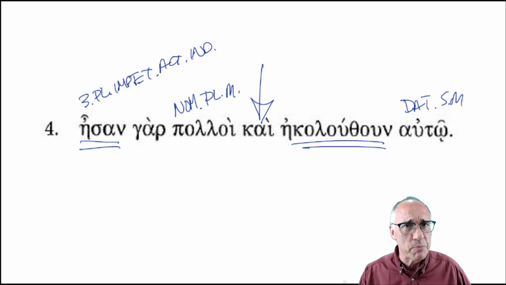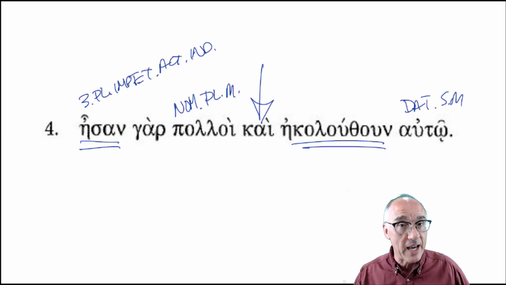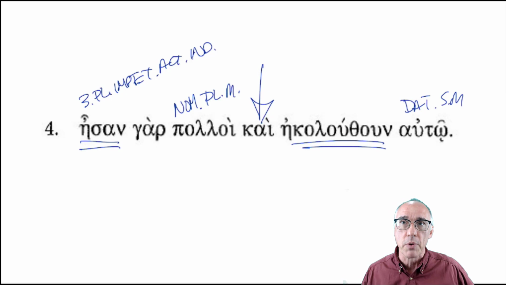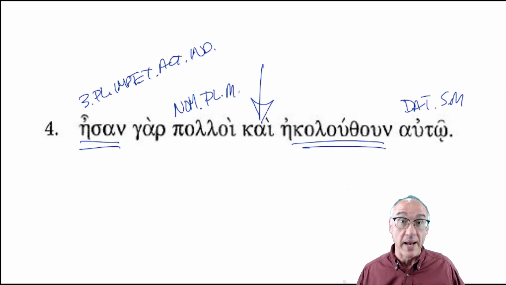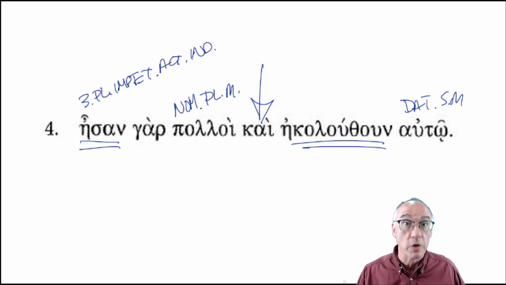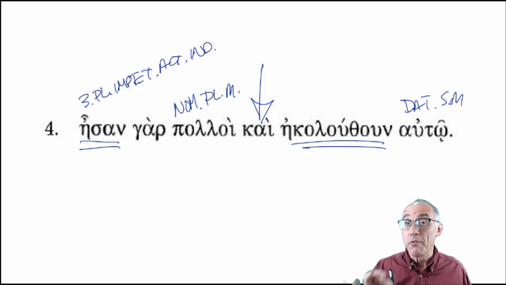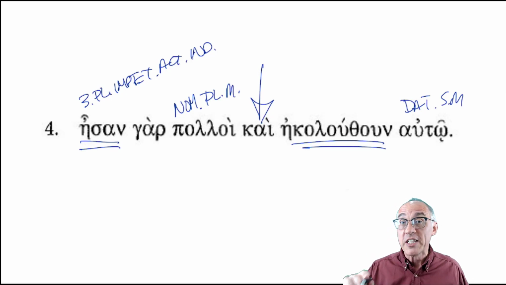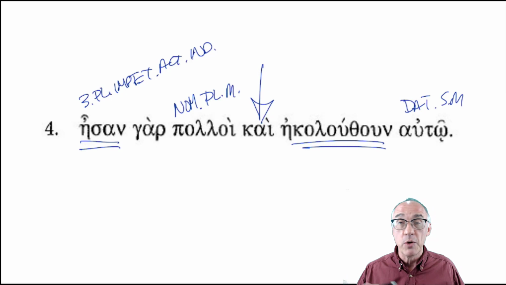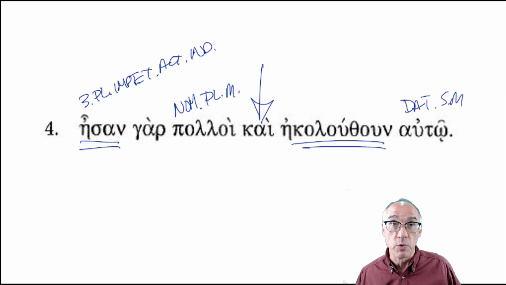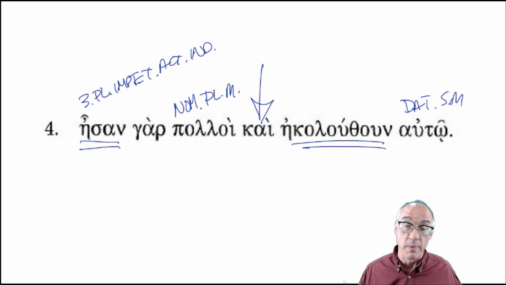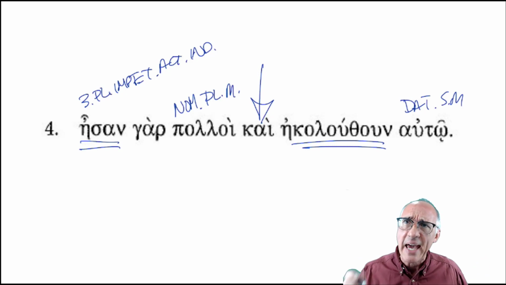Mounce talks about this in a previous chapter, and no, I cannot quote it right now, but sometimes you do have to throw in the word "there." There were many. Because they just don't have a word for "there," like we do in English. And especially the position. If polloi were first, we would expect another adjective. Many were happy, many were sad, many were farmers, many were soldiers, whatever many were. But we don't. We have the esan first.